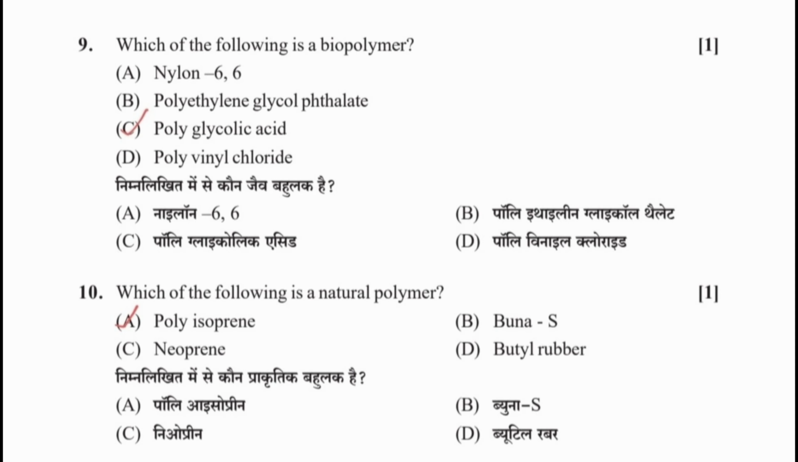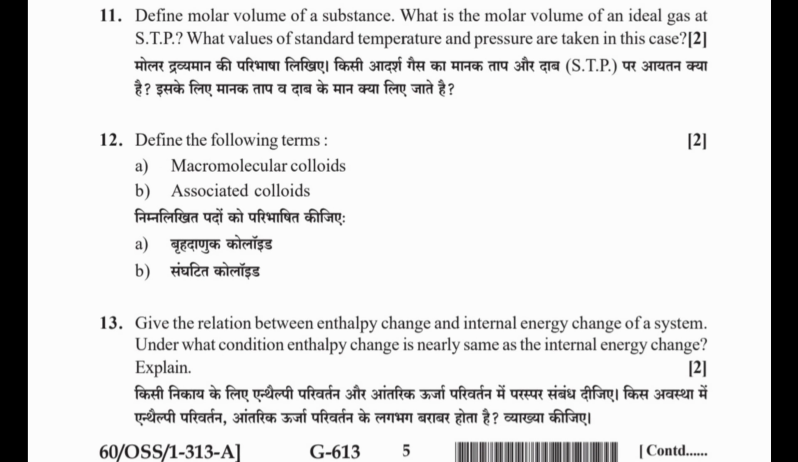Question number 9. Which of the following is a biopolymer? Answer C, polyglycolic acid. Question 10. Which of the following is a natural polymer? Answer A, polyisoprene.